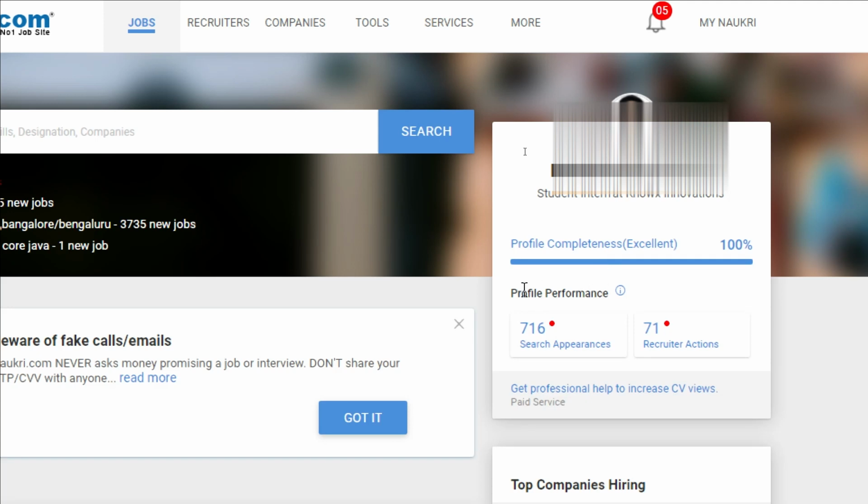And here we have profile performance, and it says 716 search appearances. It means this profile was visible 716 times in recruiter searches, and not every recruiter search will result in an action. For this profile, 71 recruiter actions have taken place, and a recruiter action can be view profile, download resume, shortlist candidate, or contact candidate, anything the recruiter takes action on.